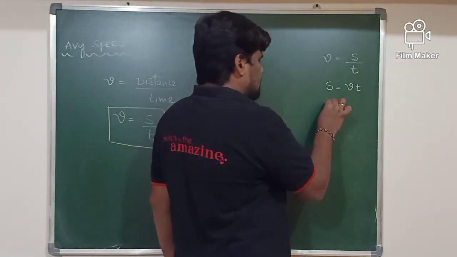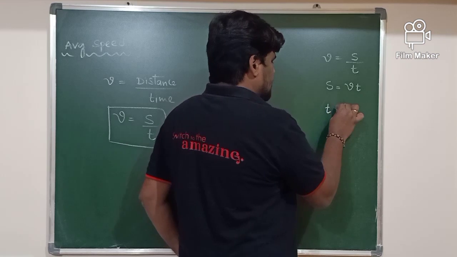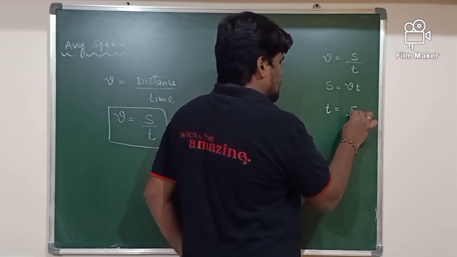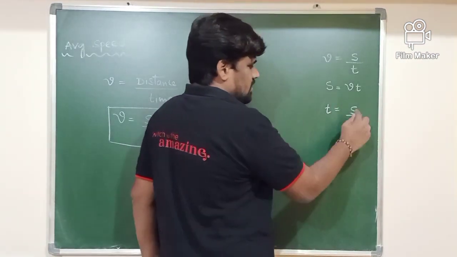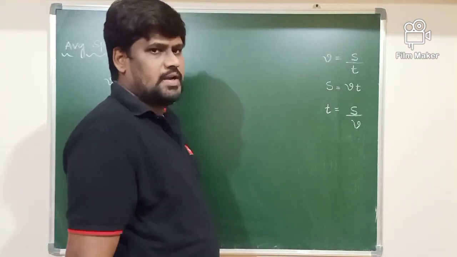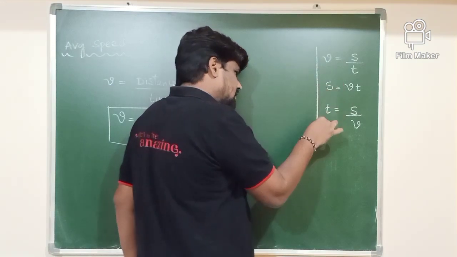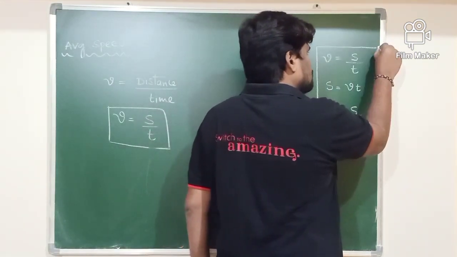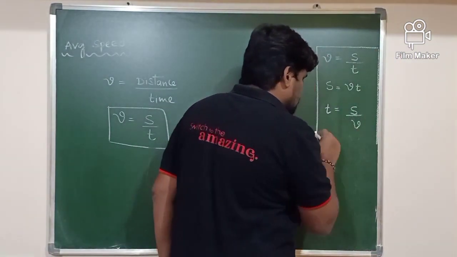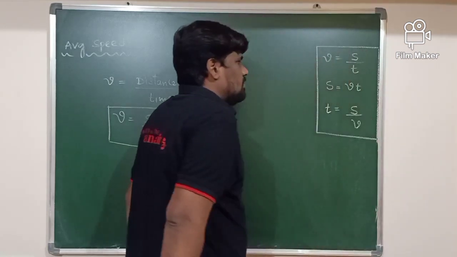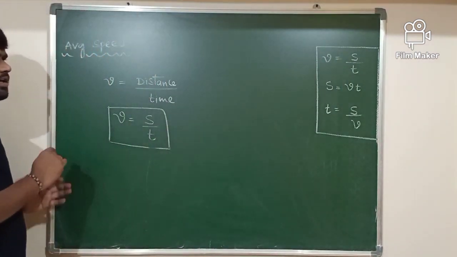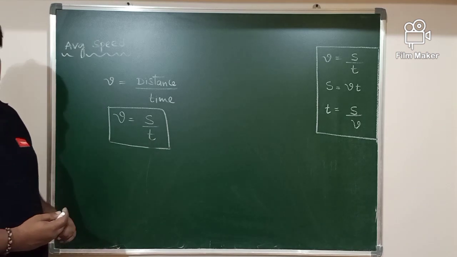Then the time taken by the body, T, can be written as S divided by V, that is distance travelled divided by speed of a body. These are very important tools for calculation of the average speed of a body in different cases of motion.